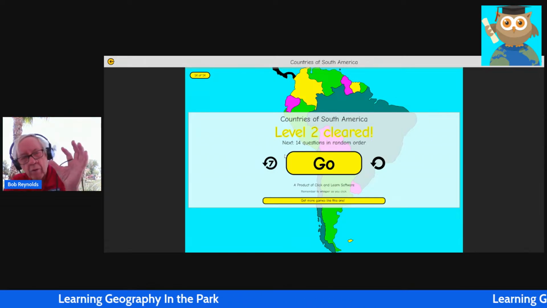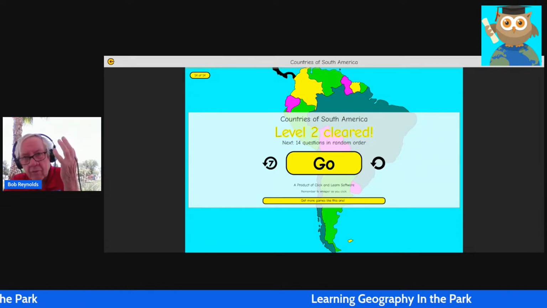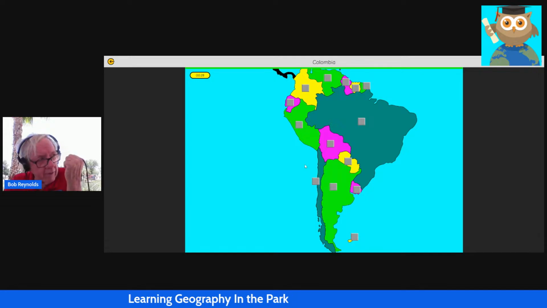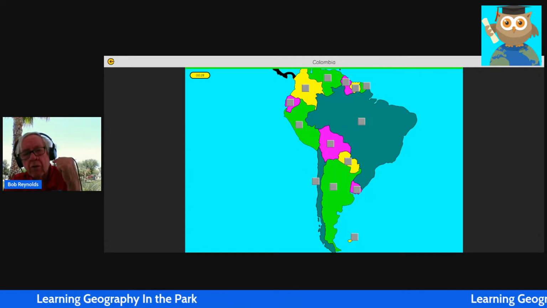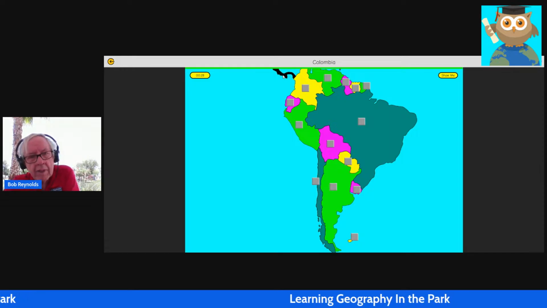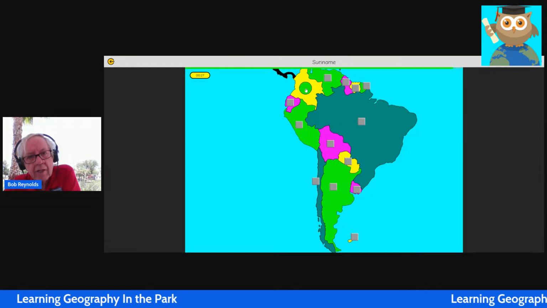And the next level, once we get through all the countries or the states or the provinces, is going to be all questions in random order. This reinforces what we learned alphabetically. It asks for Colombia. Here's the other trick. Colombia is connected to Central America through Panama.